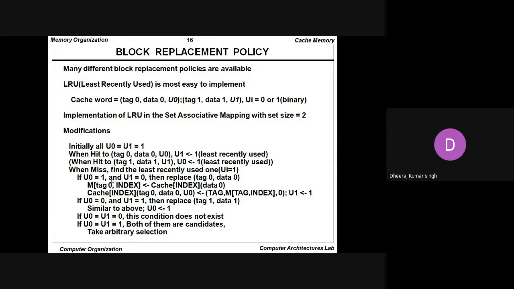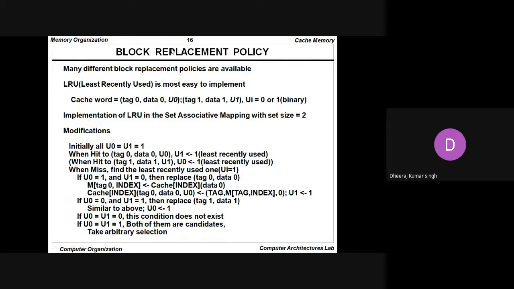M tag 0 index is assigned the value cache index, that is data 0. Cache index tag 0 data 0, U0 is assigned the value tag M tag index 0, and U1 is assigned the value 1. So basically it takes an arbitrary selection whenever we talk about the block replacement policy.